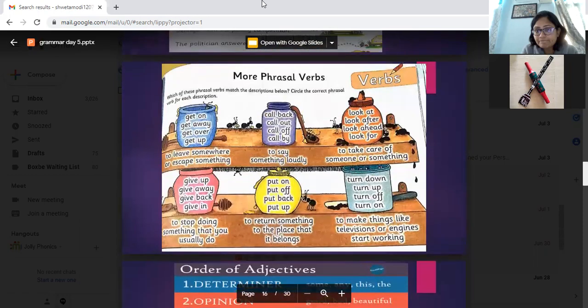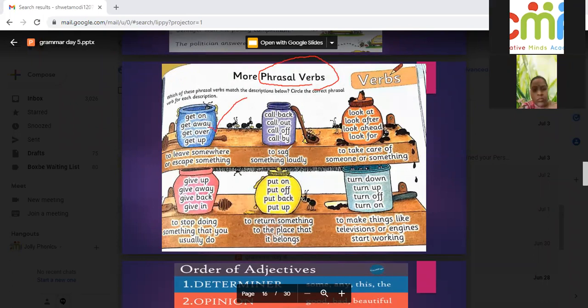Now, as we have discussed, what is a phrasal verb? That means more than one word. If it is having a verb, then it has become a phrasal verb. Now, you have to choose the correct option. To leave somewhere, get away. To say something loudly, call out. To take care of someone or something, look after. To stop doing, give up. To return something, put back. To make things like televisions or engines start working, turn on.